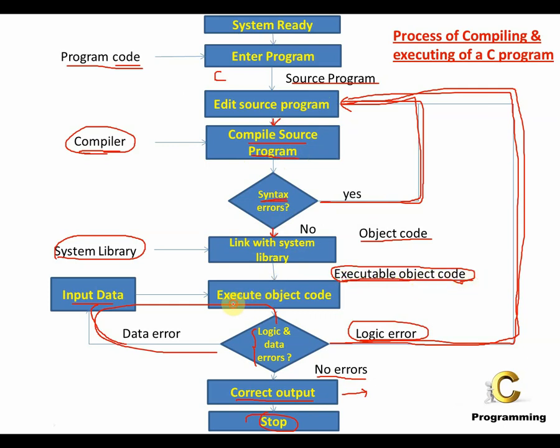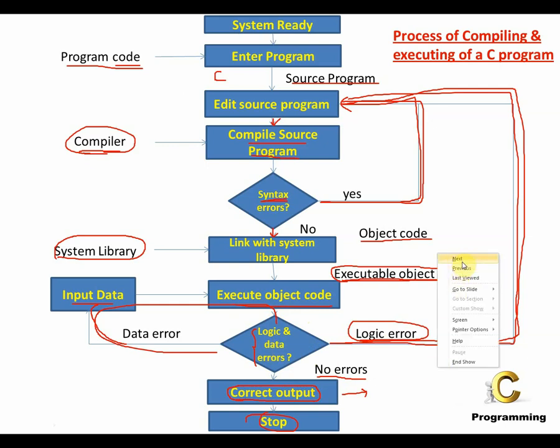So you have to then execute that object code. Again check if there are logic errors or data errors. If there are no errors, then the output will be displayed onto the console. If not, then you have to rectify those errors once again till the output is obtained. So this is the process of compiling and executing a C program.